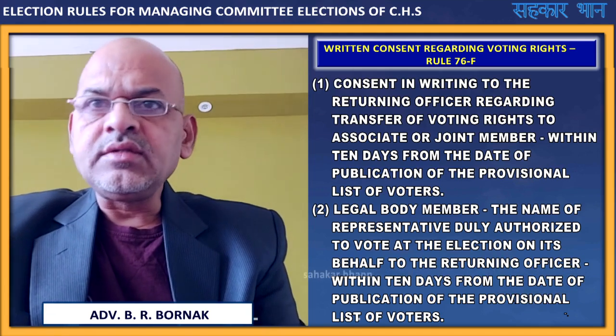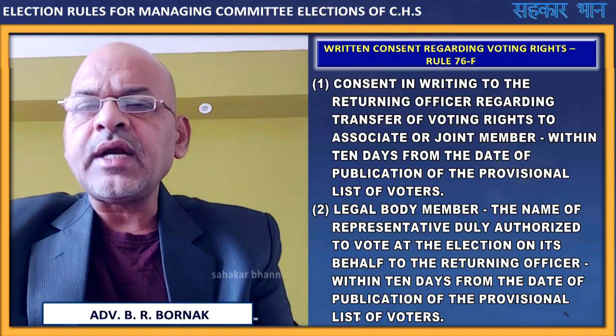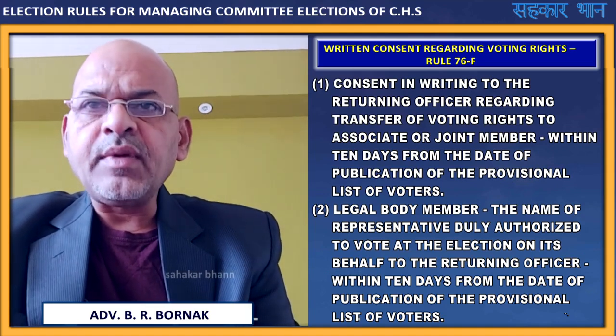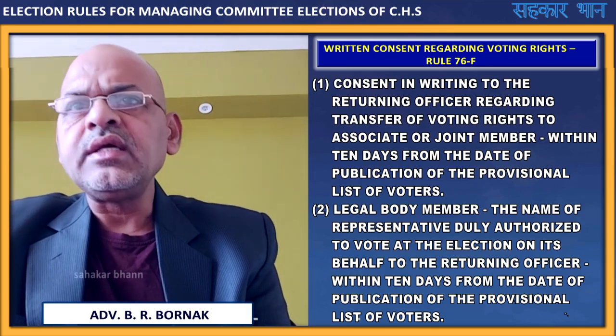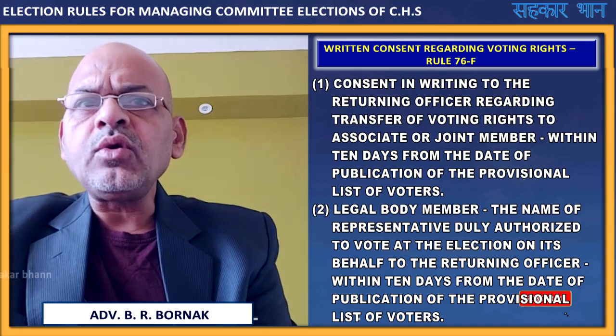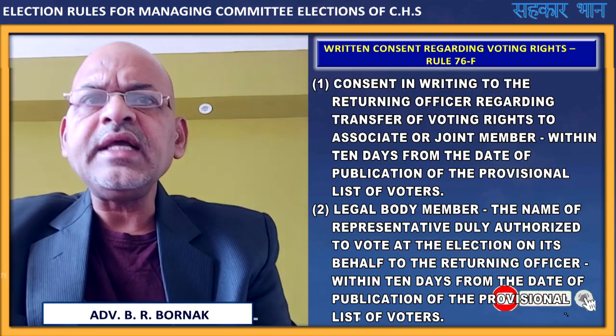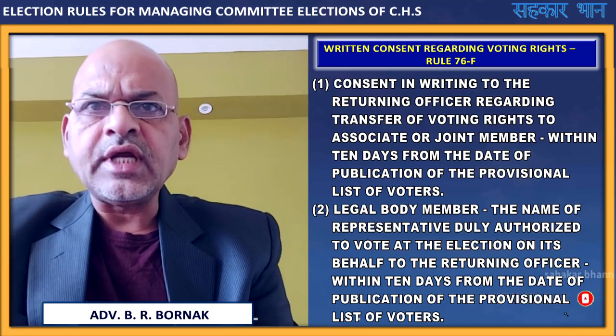If the society has any member that is a legal body, that is a partnership firm, private limited company, public limited company, or any other body corporate or government organization, then that legal body will have to authorize a representative to cast the vote in the election of the society.